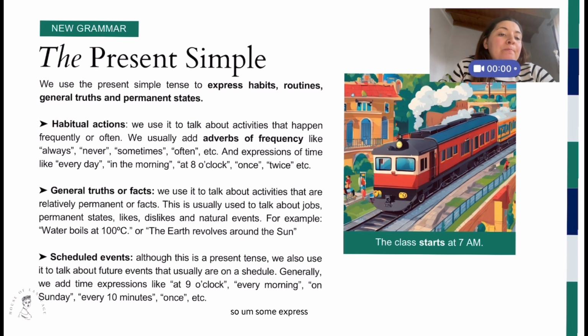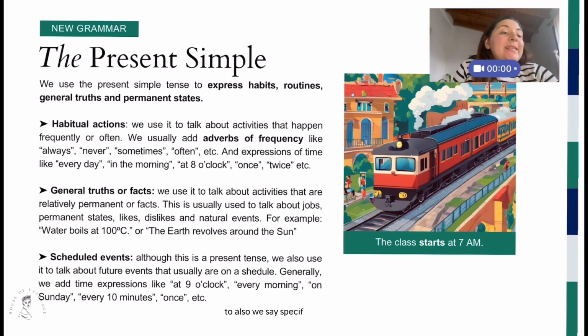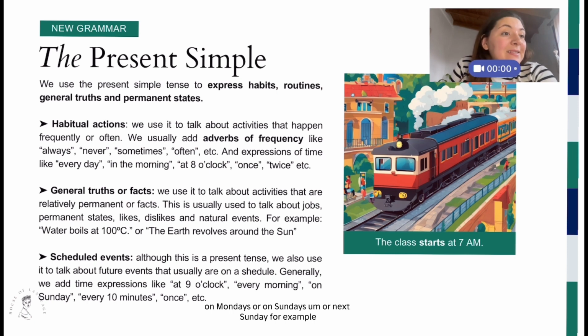So some expressions that we use to talk about the future with the present simple are times, for example, at 9 o'clock or at 7 a.m. or every 10 minutes, because these are something that happens regularly too. Also, we say specific dates, for example, on Mondays or on Sundays, or next Sunday, for example, and also to talk about perhaps activities that happen one time, so we say once.